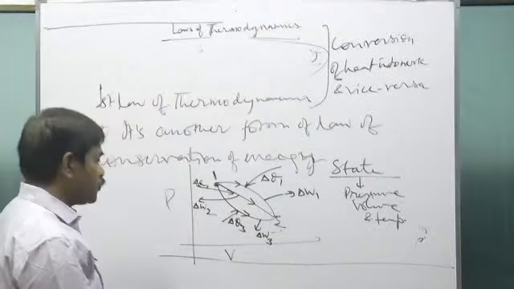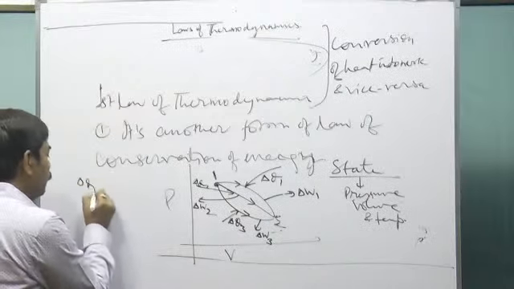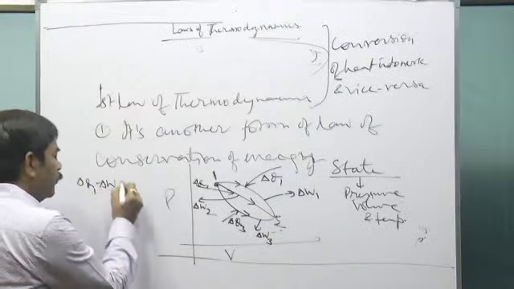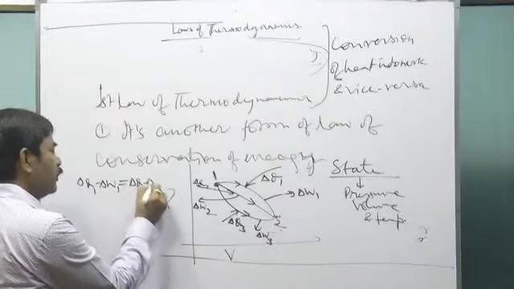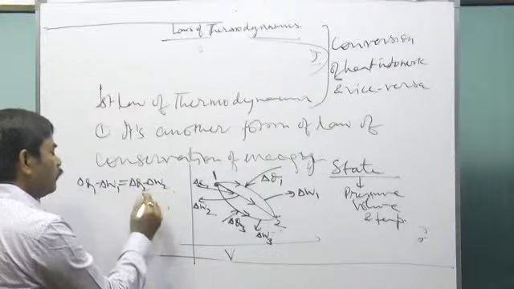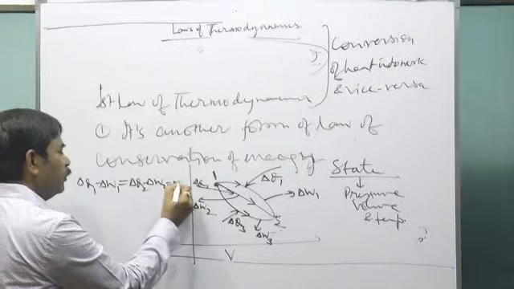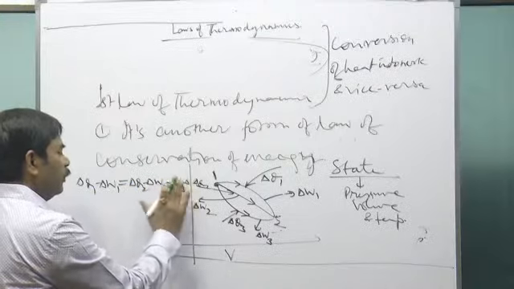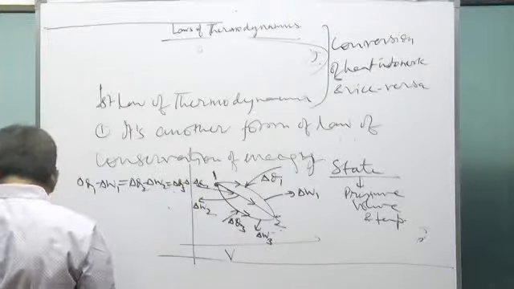But what we found constant was that delta Q1 minus delta W1 was equal to delta Q2 minus delta W2, and this was equal to delta Q3 minus delta W3. I write it again properly.